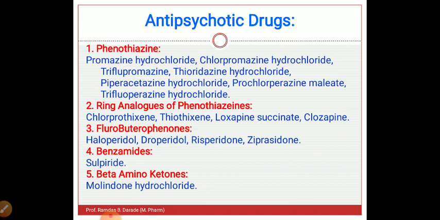Before studying any chapter in medicinal chemistry, the most important thing is that you should know the classification of that chapter. At the start you should know the classification and the examples of that particular class. Then and only then does studying medicinal chemistry become an easy thing.